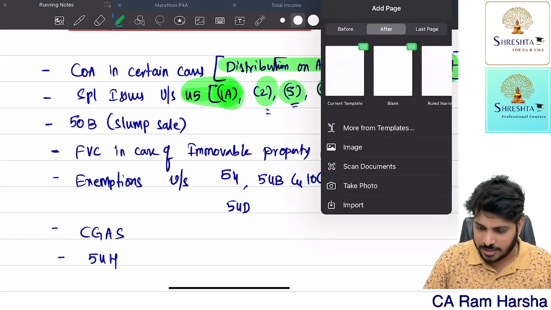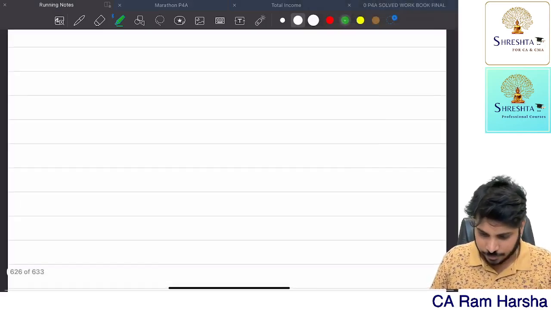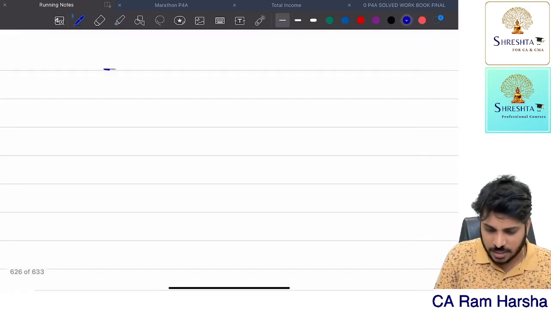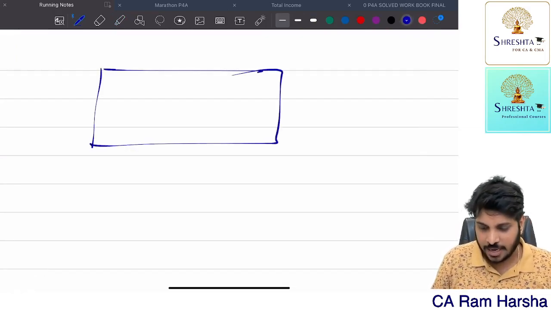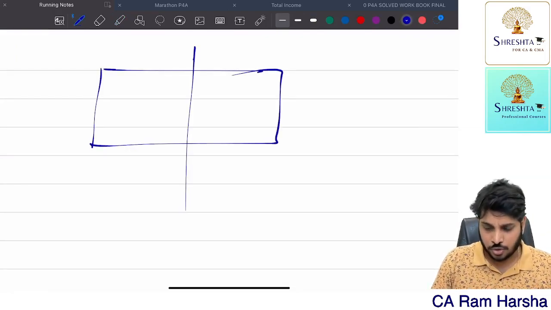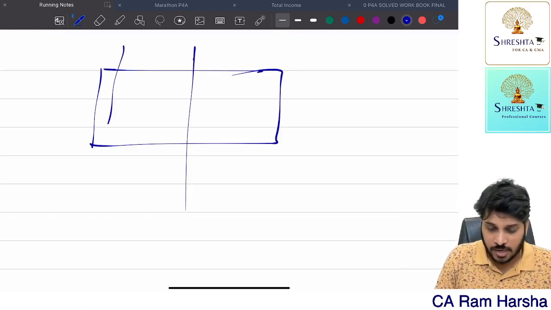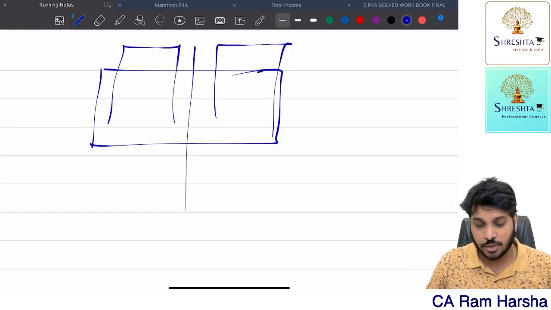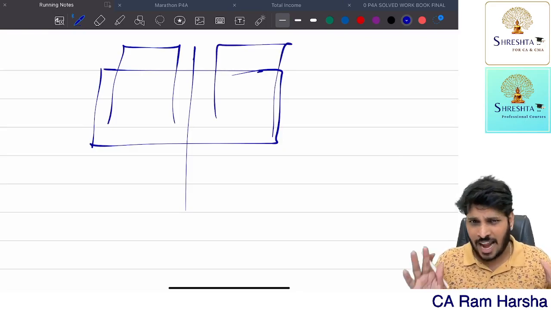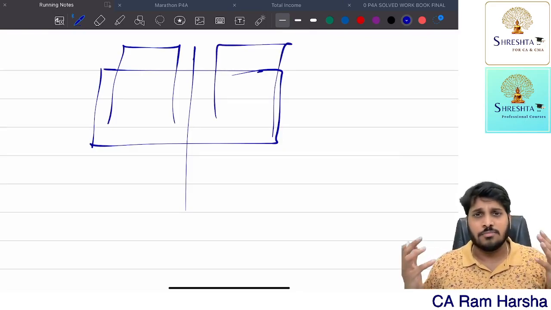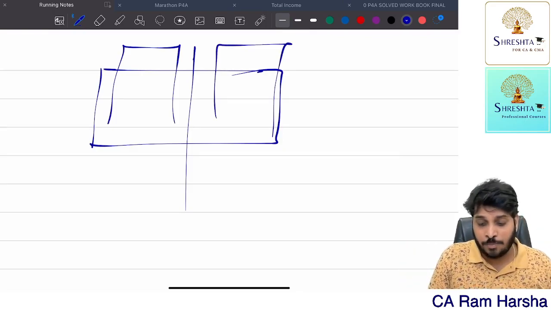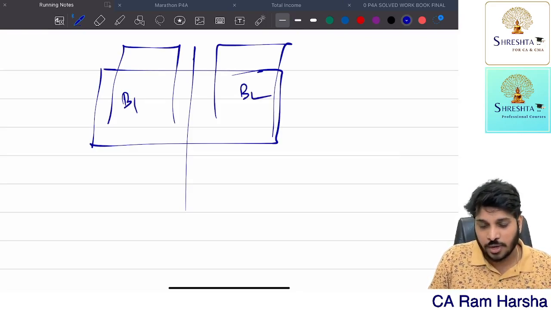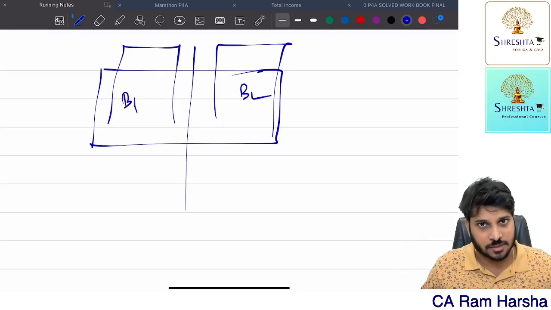So let us look at this example, so you'll understand. Very simple. On this there is no problem. You are having a very big land. So one builder approached you. He told he will construct a very big building, like this, 2 buildings he will construct on this land. Land is yours only. But the investment on this land, 2 buildings, building 1, building 2, the builder will come and construct everything.